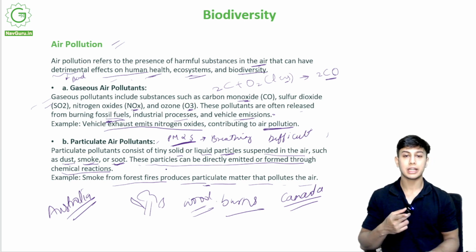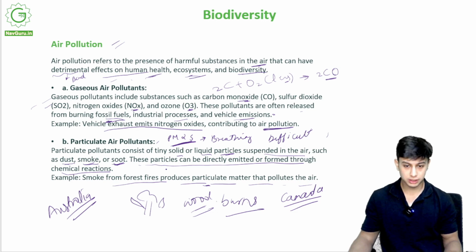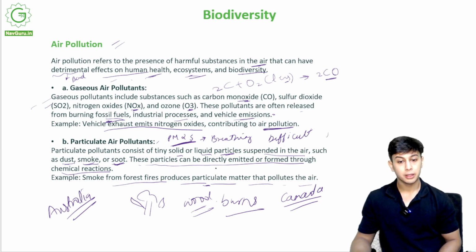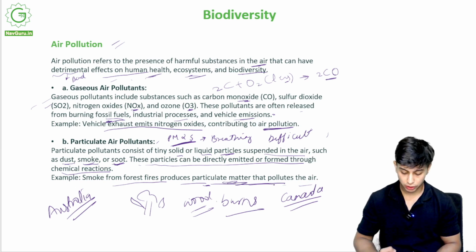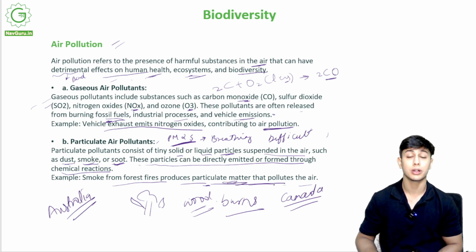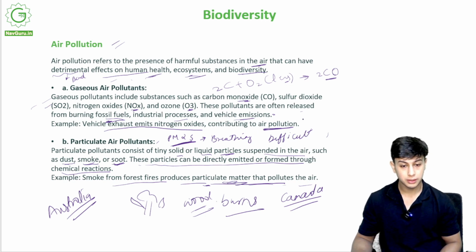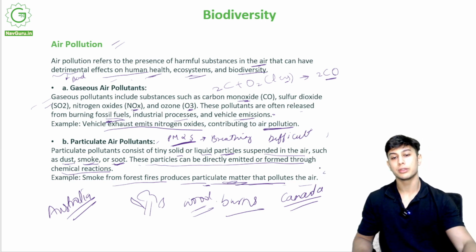If one tree burns, another tree burns, this causes a fire. This fire produces a lot of particulate matter that pollutes the air. It has a lot of smoke, a lot of dust and a lot of soot. Now this causes PM 2.5 in the air.